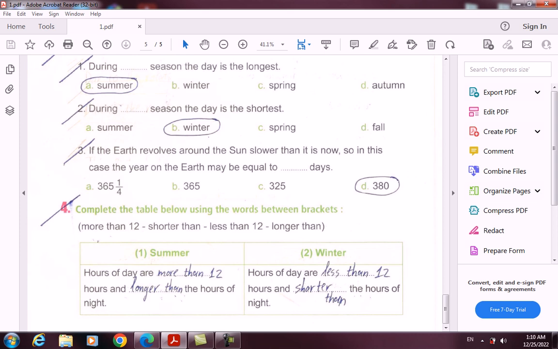4. Complete the table below using the words between brackets. More than 12, shorter than, less than 12, longer than. 1. Summer. Hours of day are more than 12 hours and longer than the hours of night. 2. Winter. Hours of day are less than 12 hours and shorter than the hours of night.